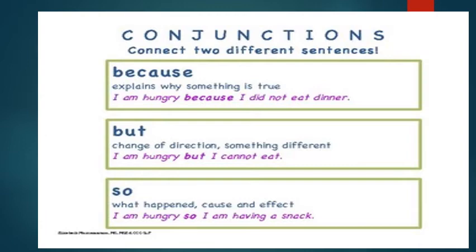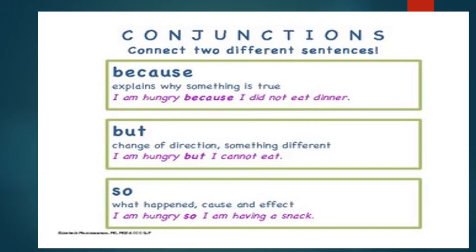Now the other word here is but, right? But tells us the change of direction and something different. So, I am hungry, but I cannot eat. Now can you see there are two sentences here? And which are the two sentences here? I am hungry and I cannot eat. So but is joining these two sentences. I am hungry but I cannot eat.